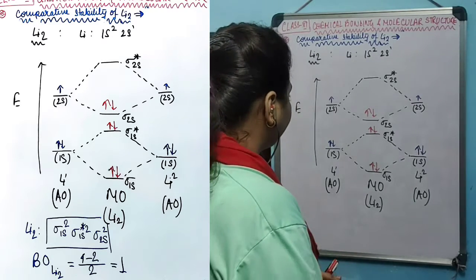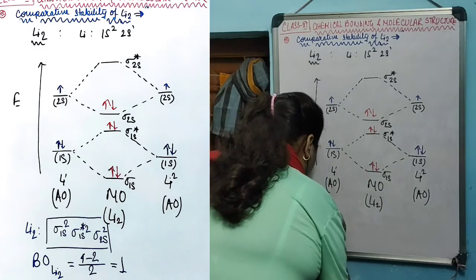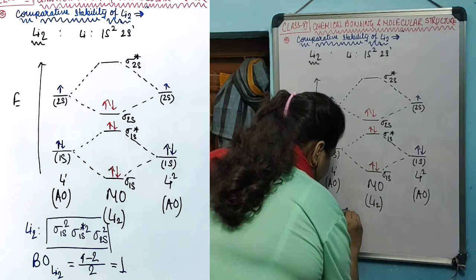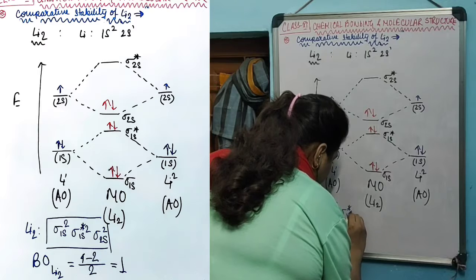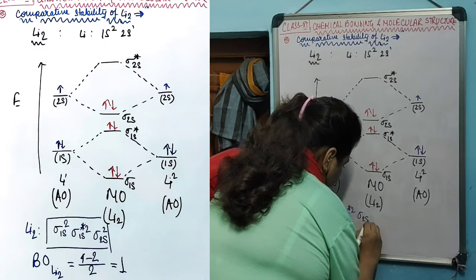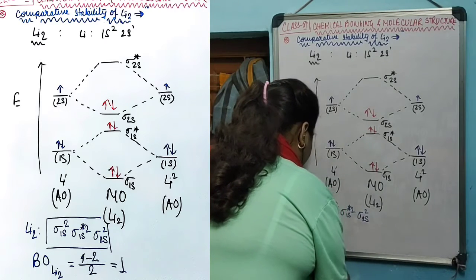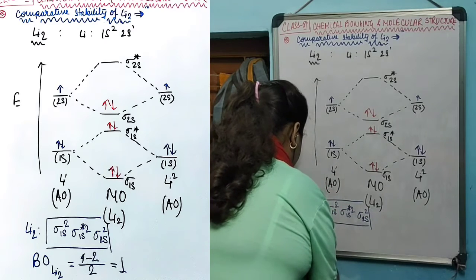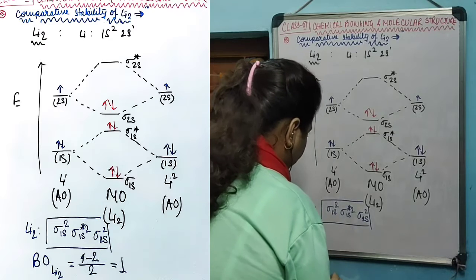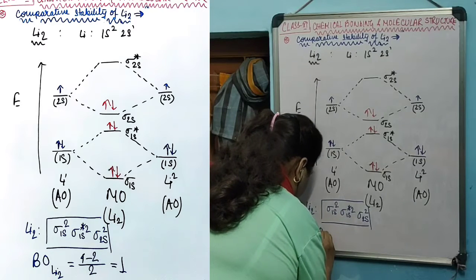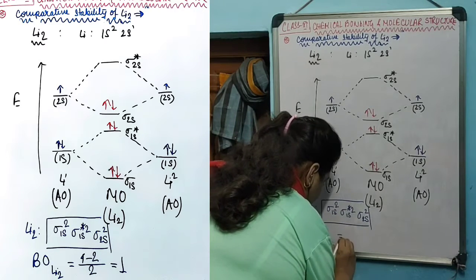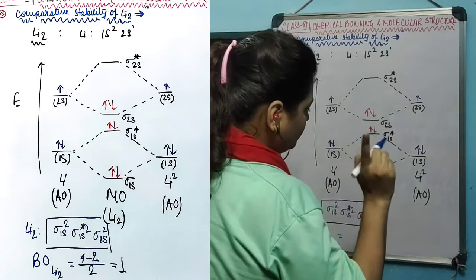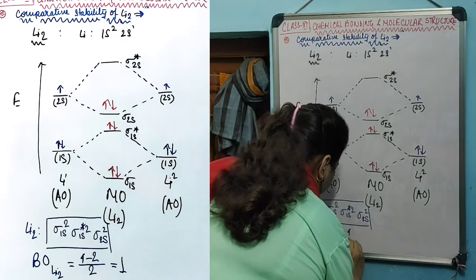Let's construct the electronic configuration for the molecular orbitals. That will be sigma 1s2, sigma star 1s2, sigma 2s2. This is the electronic configuration for the lithium-2 species. And the bond order for the lithium-2 species will be 1, 2, 3, 4. Total 4 electrons in the bonding orbital,